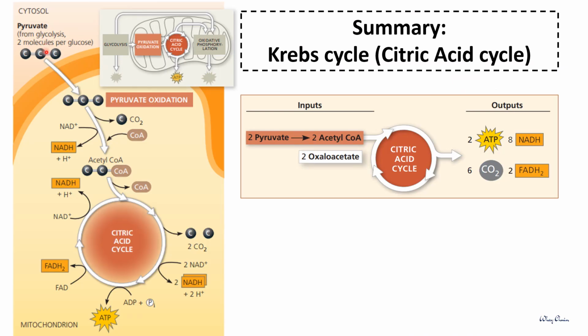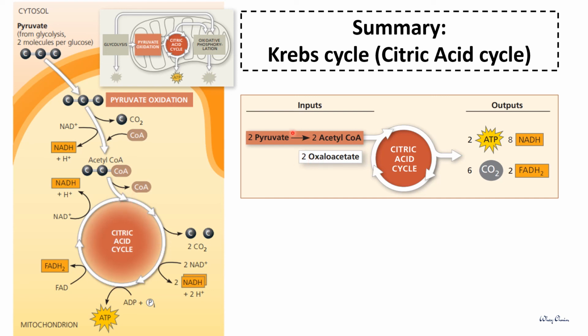Since we have studied aerobic respiration that begins with glycolysis, one glucose is able to form two pyruvates, and each pyruvate, in the presence of oxygen, will enter the mitochondria to complete the Link reaction and also the Krebs cycle.